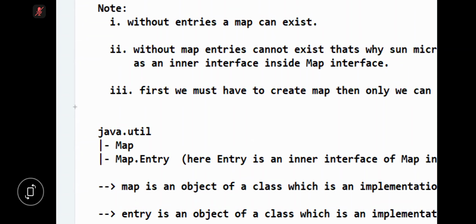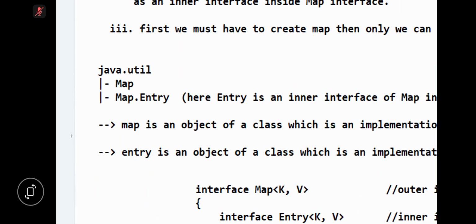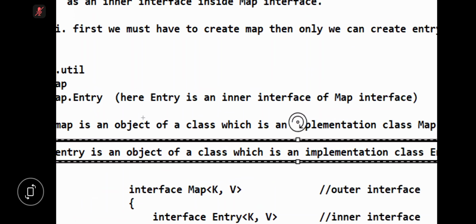In the java.util package, we have an interface called Map. And inside the Map interface, we have an inner interface called Entry. So how to access Map.Entry? Map is an object of a class which is an implementation class of Map. In the same way, Entry is an object of a class which is an implementation class of Entry.